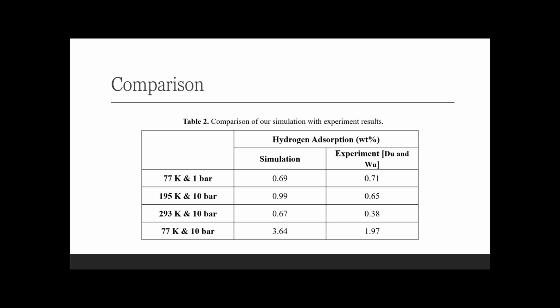Another possibility might lie in the use of the ideal gas equation. In our simulation, we assume that, while in the experiment they use a simple ideal gas equation, which may lead to different values of pressure at certain uptakes of hydrogen absorption. Thus, there is a yield discrepancy at higher pressure.